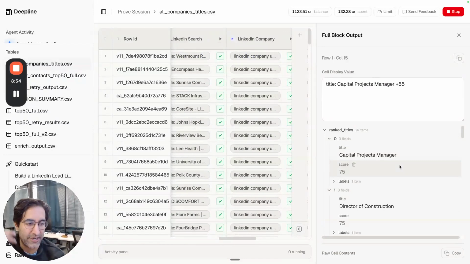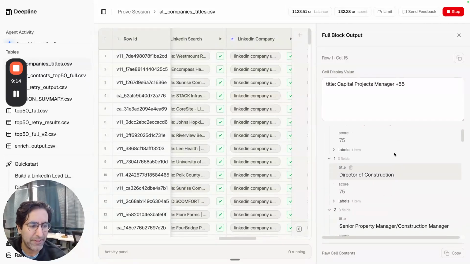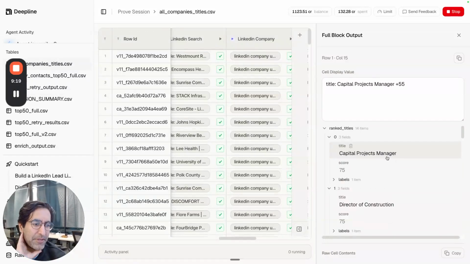We put in a bunch of context on what would happen. What I would actually do here is upload a bunch of examples of people that we know are good. So if we can get information from partners or the customer, like, here's the last 100 deals, here's the title of the person, that's going to be the fastest way to get to a good outcome here. I just kind of let the system figure it out, and I'm pretty happy with the outcome. Generally, examples are going to be the best part here. I just didn't have any for this particular project.